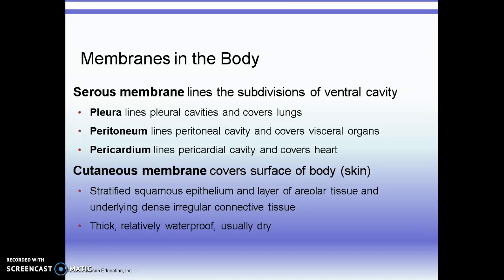We know those serous membranes as pleura, surrounding the lungs in the thoracic cavity, peritoneum in the abdominal cavity, and the pericardium in the pericardial cavity surrounding the heart. The fourth membrane is the cutaneous membrane, which is our skin.